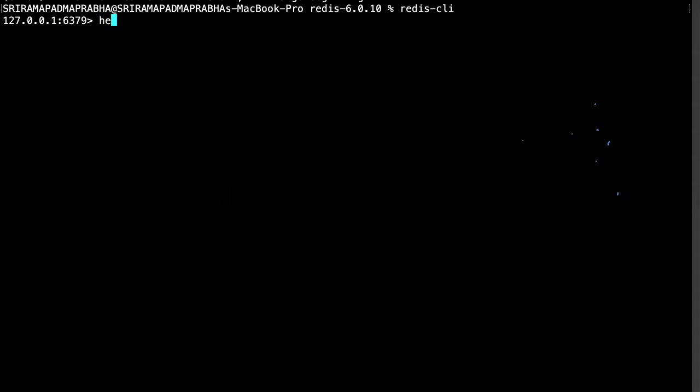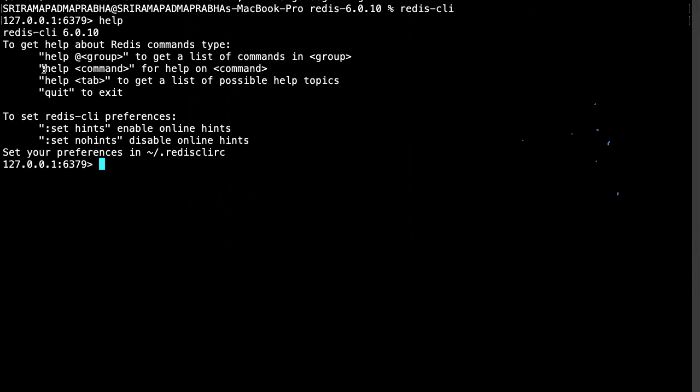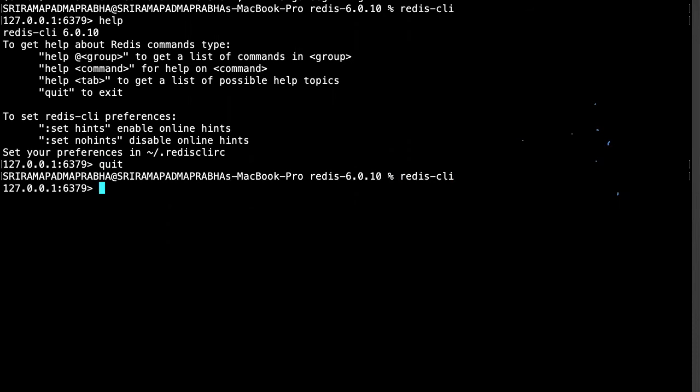If you want help with the commands, you can enter the help command and you'll get all these things. If you want to quit from this, you can enter quit, which means you will be out of the redis-cli. Again, if you want to enter, just enter it like this, and it will go inside again.